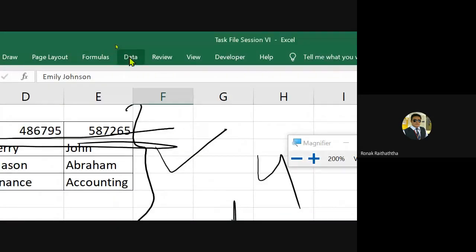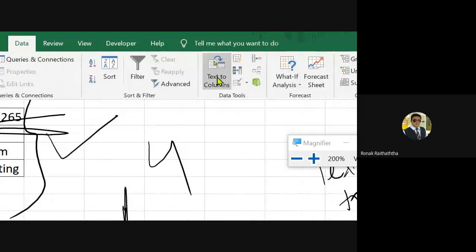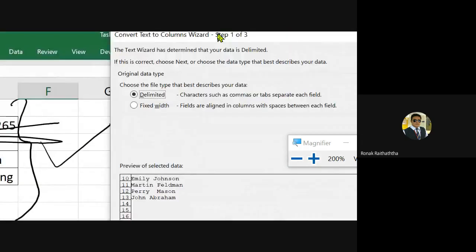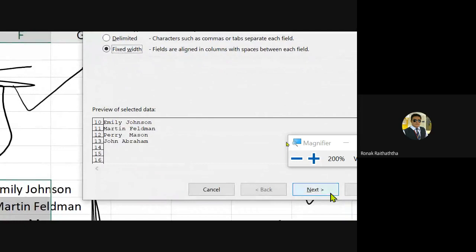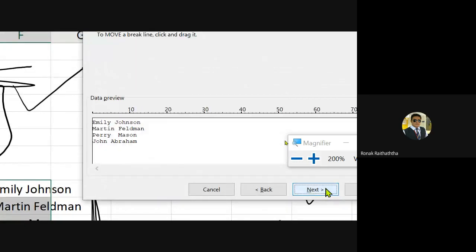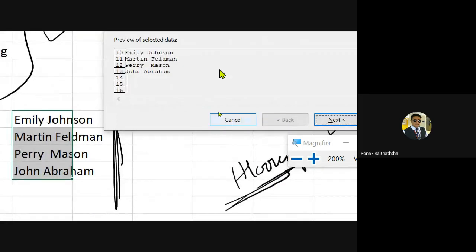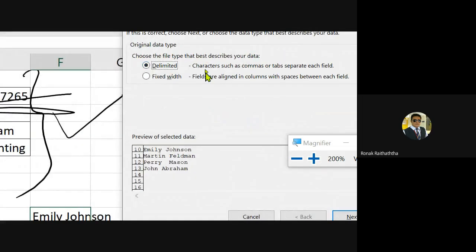In data, you have got text to columns. Then in text to columns, you would go to the fixed width. Then in the fixed width, you would go to, oh no, not in the fixed width. Sorry. Go to the back. You would just go with the delimited width.